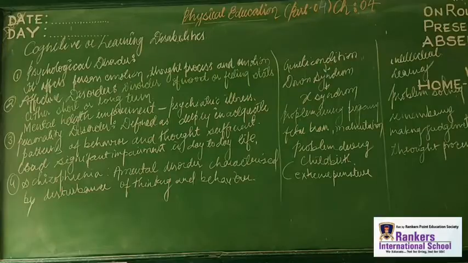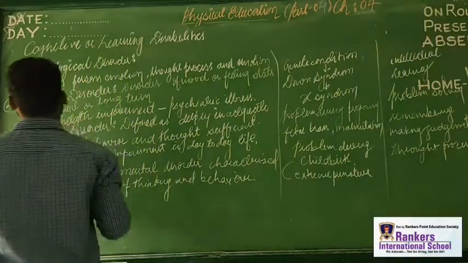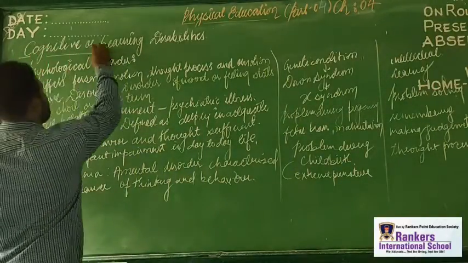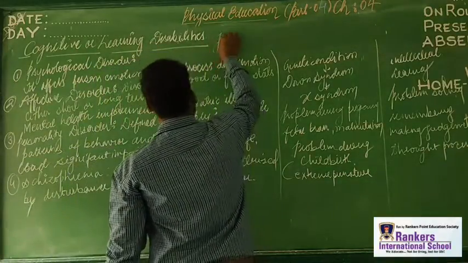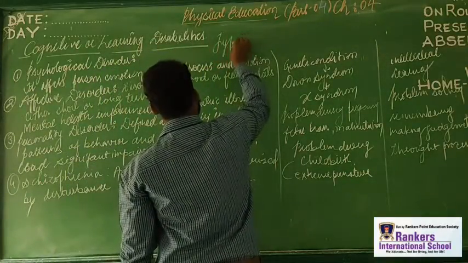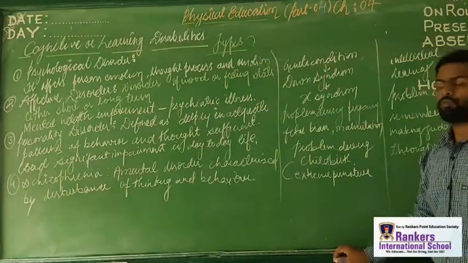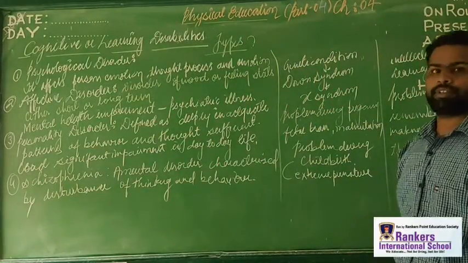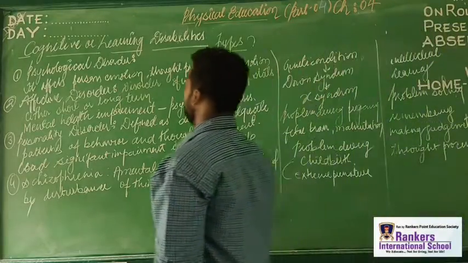So now what we are going to learn is the types of cognitive disabilities. What are we going to learn? We are going to learn the types of cognitive or learning disability, right? Types. Let us come and learn the types of cognitive or learning disability. Right, dear students? So first is psychological disorder.